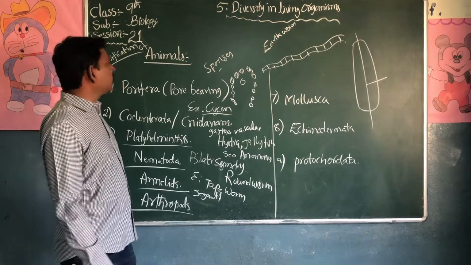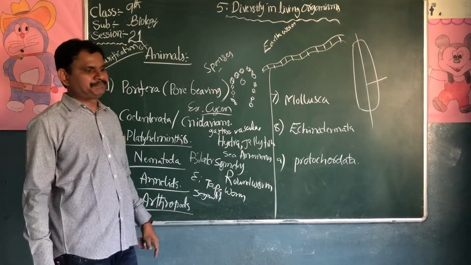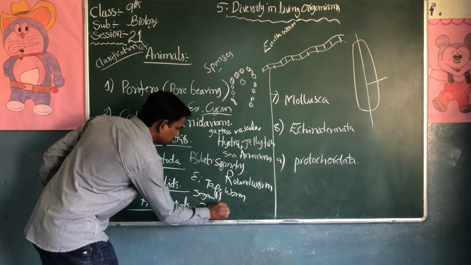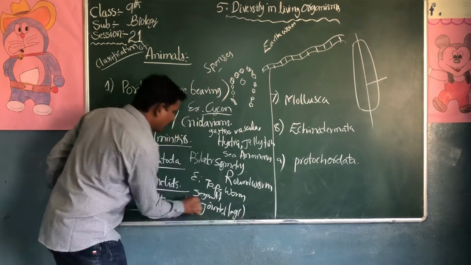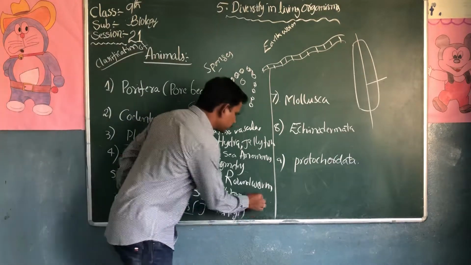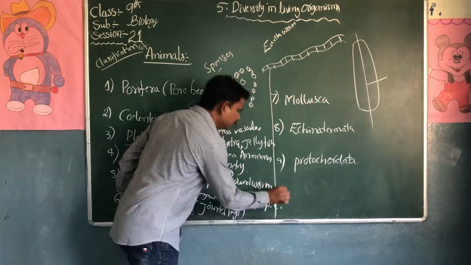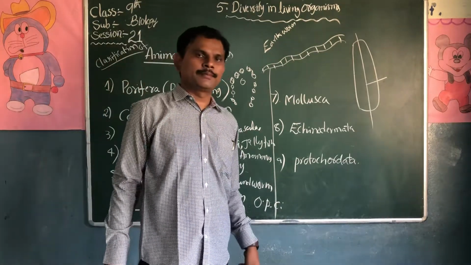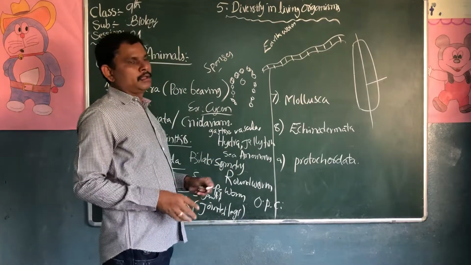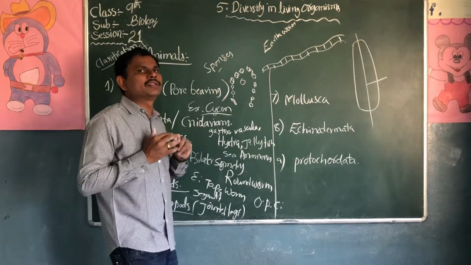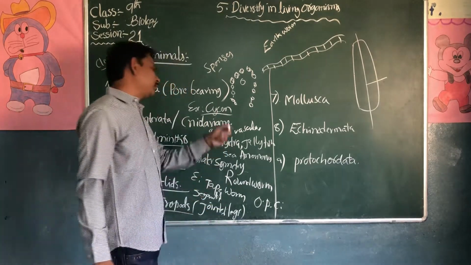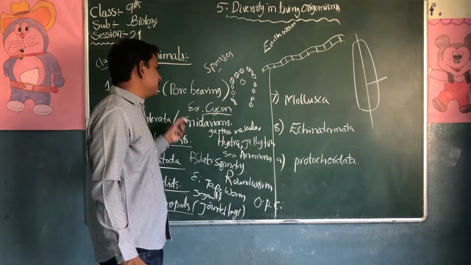The next one is arthropods. The largest kingdom in the animals is arthropods. They have jointed legs. They have an open type of circulatory system. What is an open type of circulatory system? They do not have specific blood vessels in their body. The nutrients directly enter into the cells.